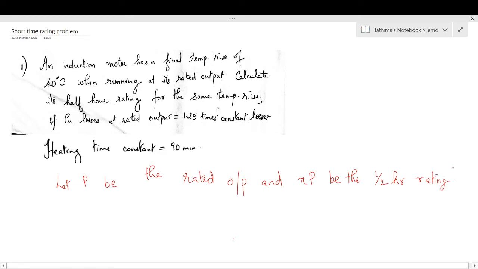There will be two types of losses. One is the core loss and the second one is the copper loss. So let PC be the copper loss at full load. Copper loss means it is the I square R loss at full load. And let Pi be the constant loss of the machine.